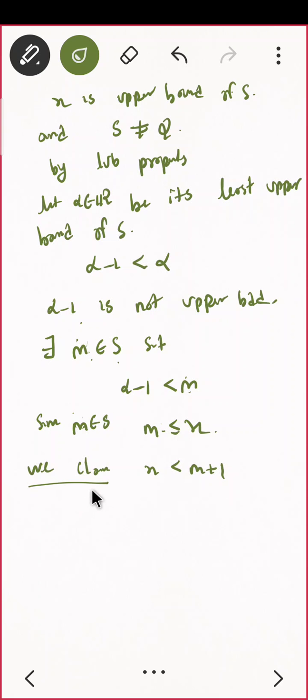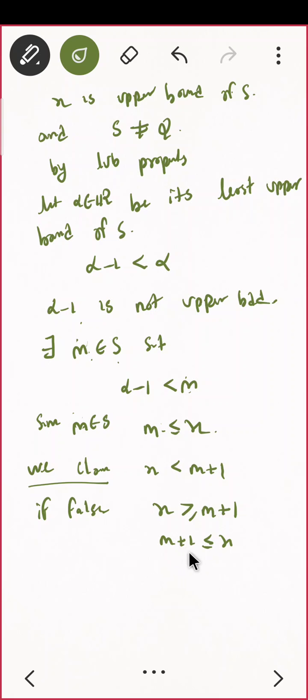So what should I do? Suppose not. If false, correct? If false, that means suppose x is greater than or equal to m plus 1. So do you see some contradiction, or should I solve something and then do something? If false, that means x is greater than or equal to m plus 1. That means m plus 1 is less than or equal to x. I just wrote the same thing this way. Does that click?